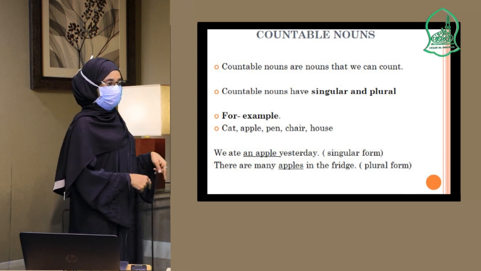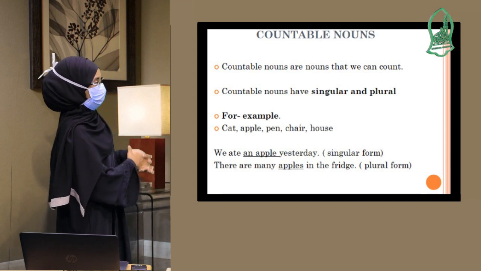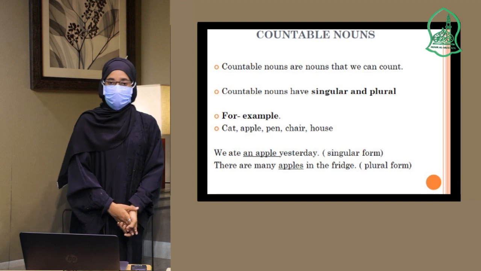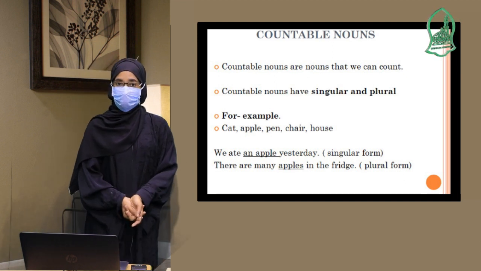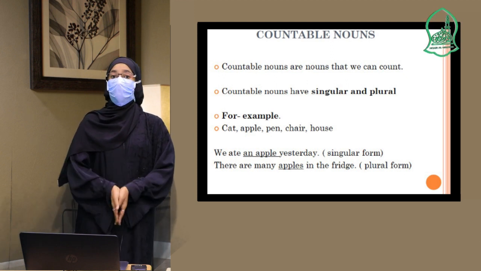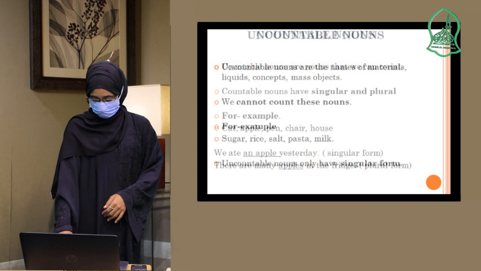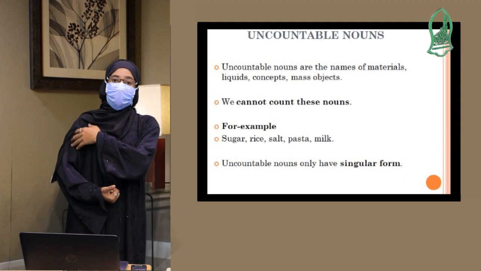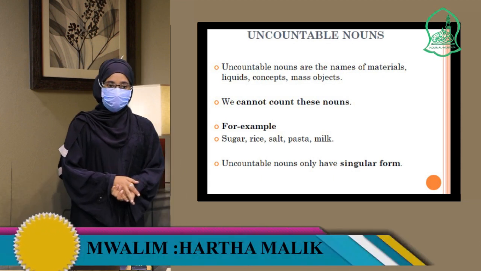And we have understood that there are many because we have counted the apples. So that is a countable noun, a noun that we can count. Anything or any person or any place that you think you can count, we call them countable nouns.